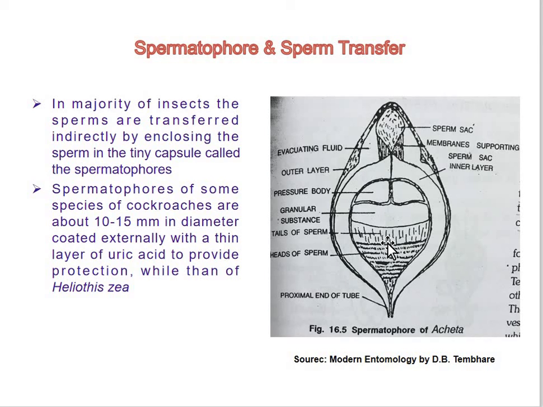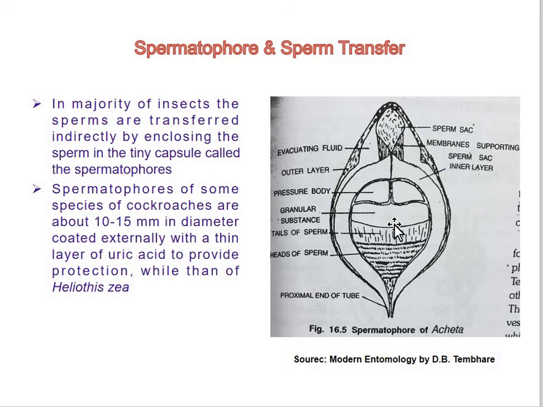The sperm sac is bathed in evacuating fluid and is supported by membranes attached to the inner layer. Now, the inner layer forms a large central chamber which contains the paired pressure bodies, followed by a region filled with granular substance, and the rest of the proximal half of the chamber is filled with spermatozoa. So here you can see the pressure body, the sperms here, and the granular substances present here.